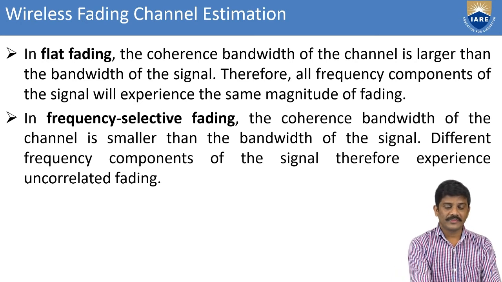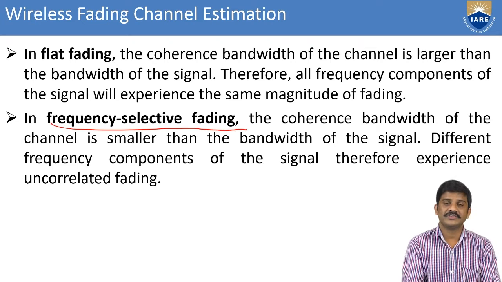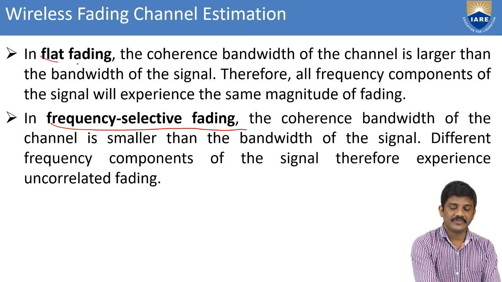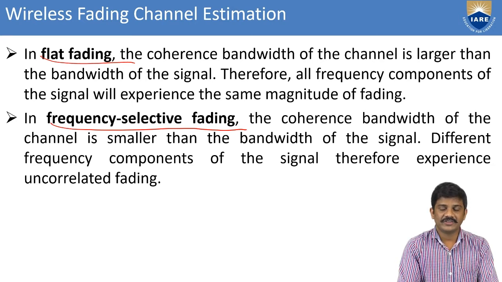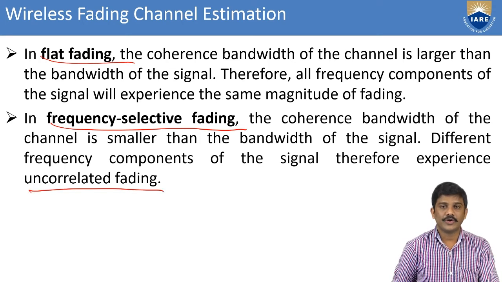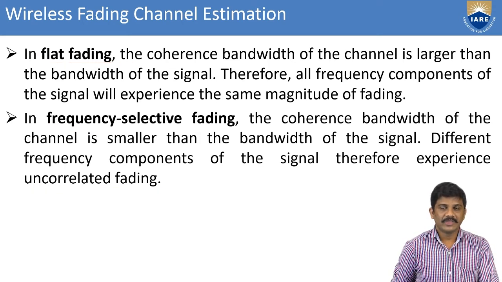Coming to another one, frequency selective fading. In flat fading we have all the frequency components. Here we consider the coherence bandwidth of the channel to be smaller than the bandwidth of the signal, and different frequency components of the signal experience what is also called uncorrelated fading.